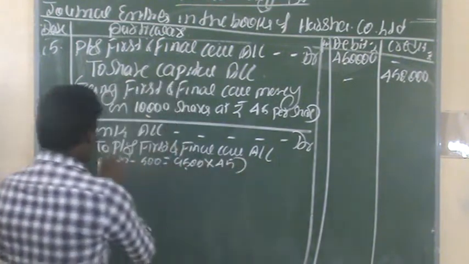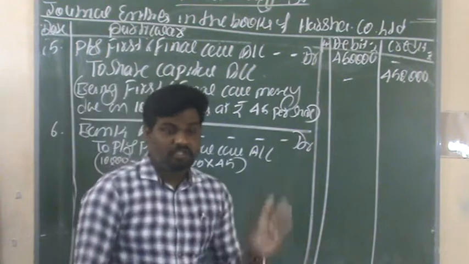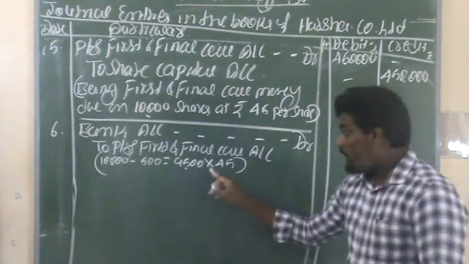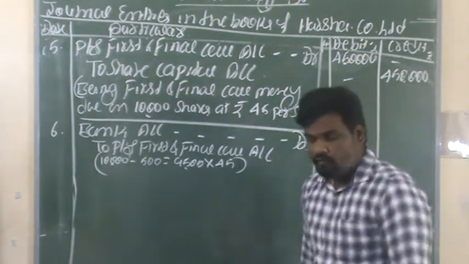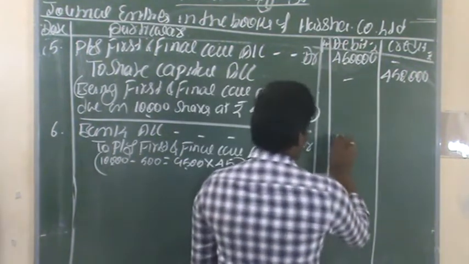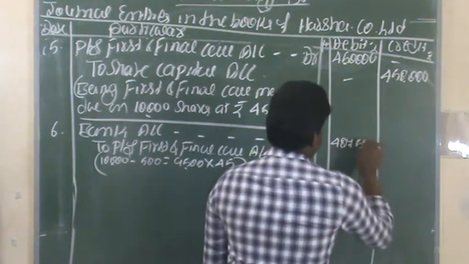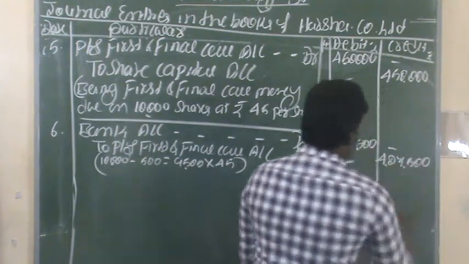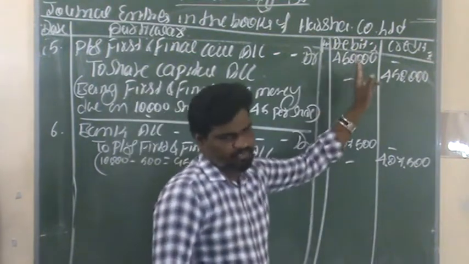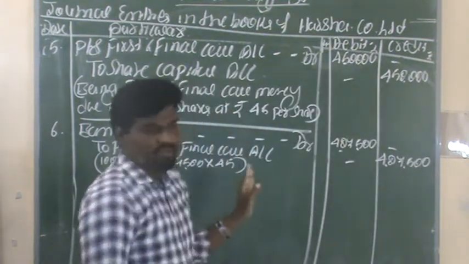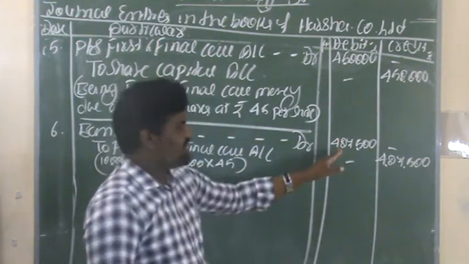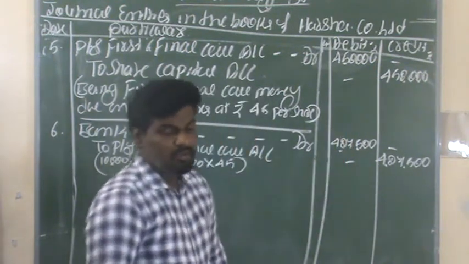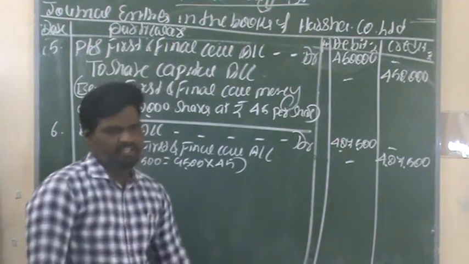You have to calculate now. 9,500 shares into 45. You have to multiply. 9,500 into 45 means you will get 4,27,500. Actually, the receivable amount is 4,50,000. In the absence of 500 shares, we are not receiving some amount. That's why we are receiving only 4,27,500. That much of amount only we are receiving in this stage.